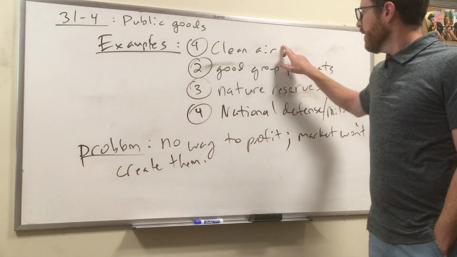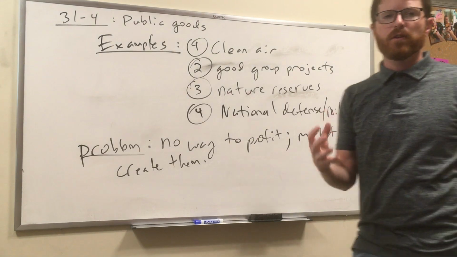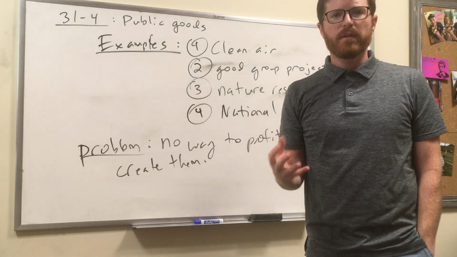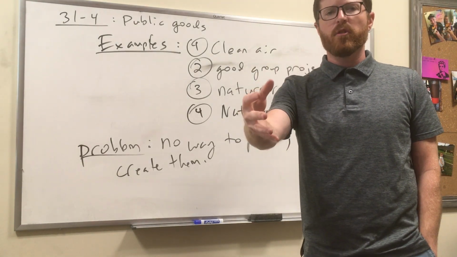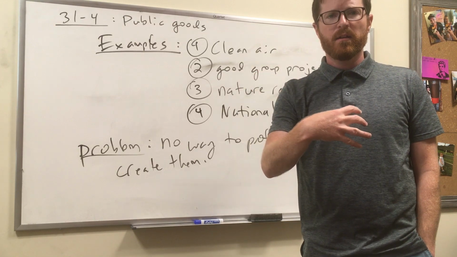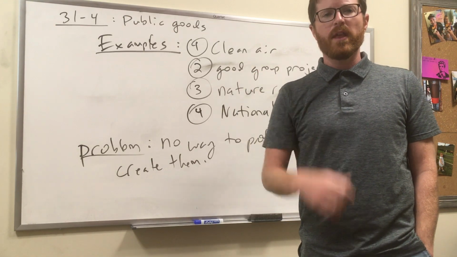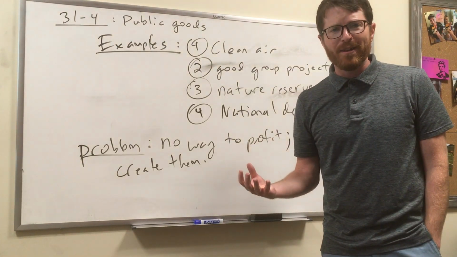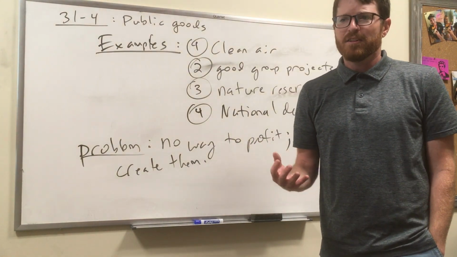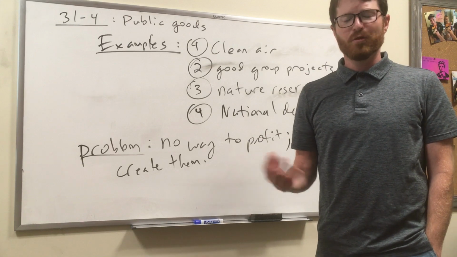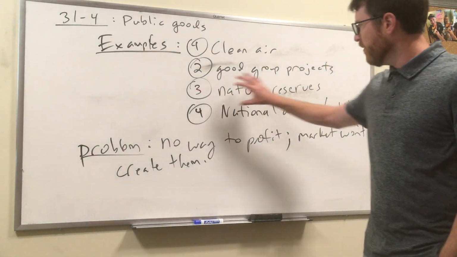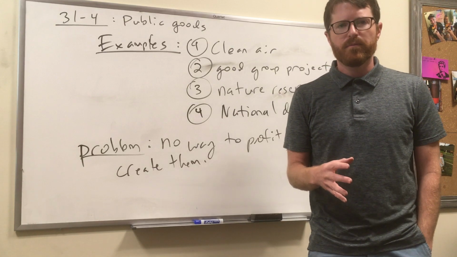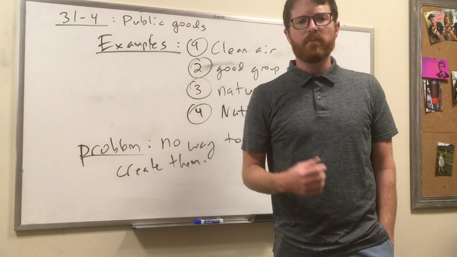They do that, right? In the case of group projects, you can think of the teacher as being the government. The teacher's probably going to have to say, look, if somebody in your group's not doing a good job, contact me. We'll fix that, right? That's trying to get rid of that free rider problem. For nature reserves, there are no private nature reserves that I know of, and if they exist, it's just because somebody's kind of unusual and really likes nature. In reality, nature reserves have to be created by the government, right? Because there's no way to stop people from benefiting.